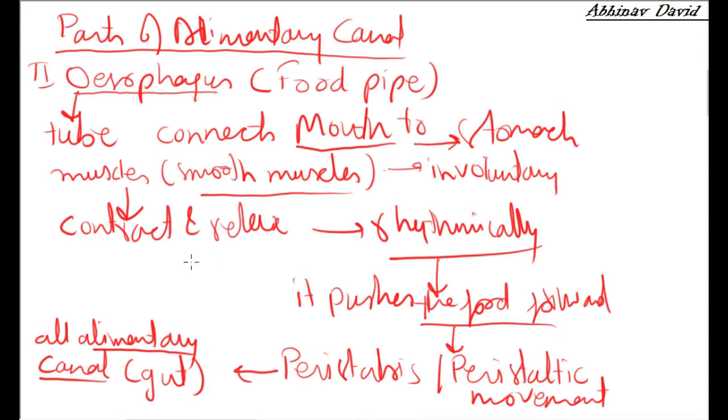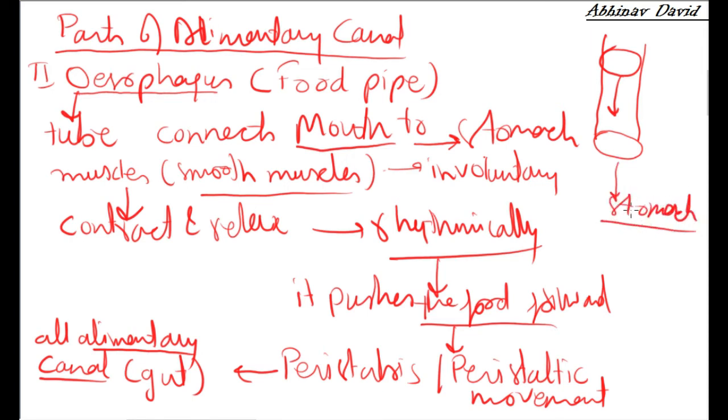Now the esophagus is made up of muscles, and it pushes the food from the mouth to the stomach. If I make the diagram of the esophagus, you can see here the food is pushed down, and then pushed down again, and it reaches the stomach. This pushing is because of the peristalsis.